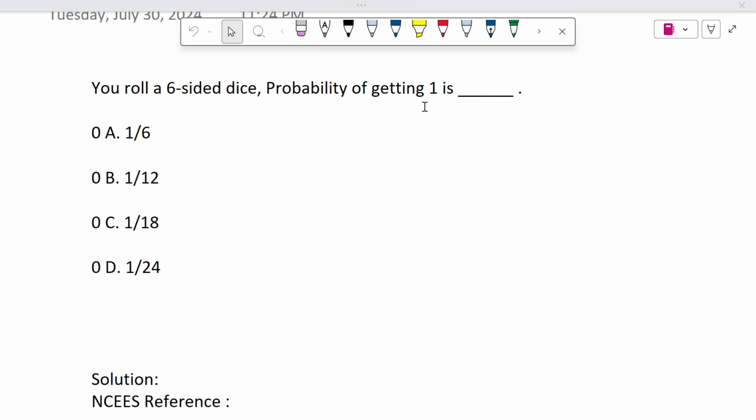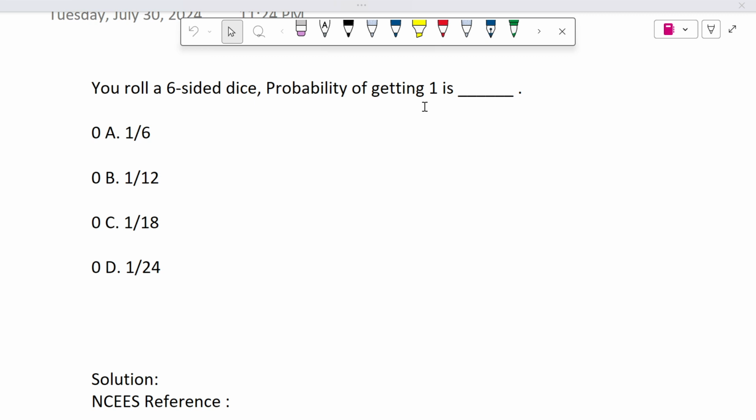So 1 by 6, what are we doing? 1 is the favorable outcome that we want. Probability of getting 5: there are 6 numbers out of which only one number we want. The favorable is 1. Okay, what is the 6 in the denominator? Why are we saying 1 in 6 chance? The 6 in the denominator is the total different outcomes that are possible. Remember this to remember the basic fundamental definition.